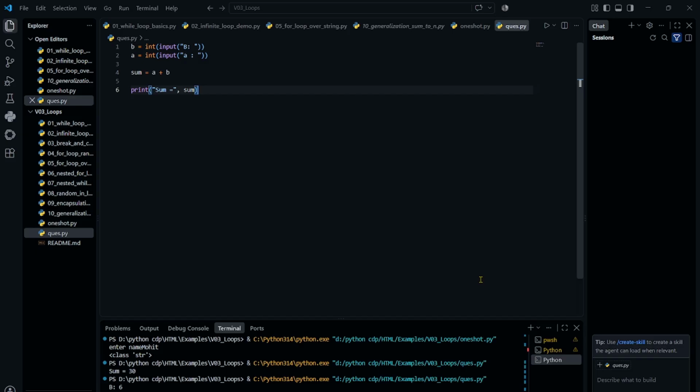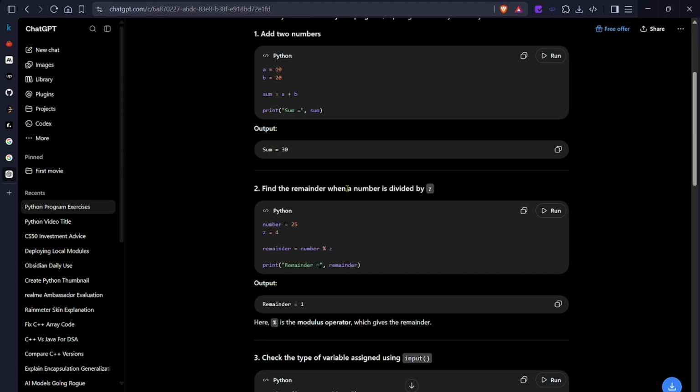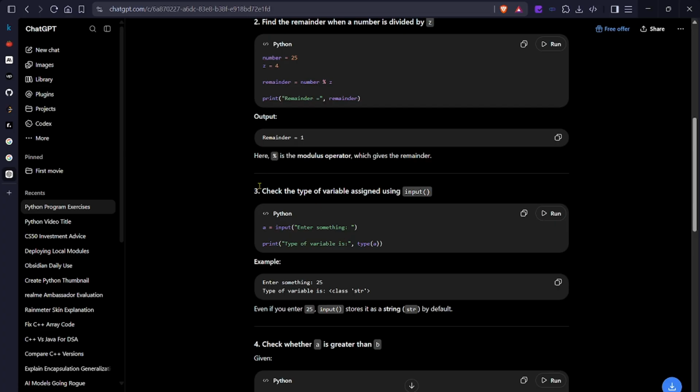Then we are summing it, then we are printing the sum. That's it. Now for the second question, find the remainder when a number is divided by z.